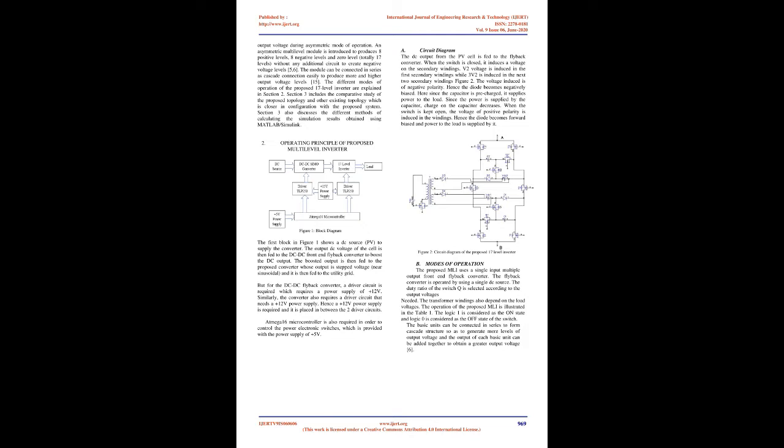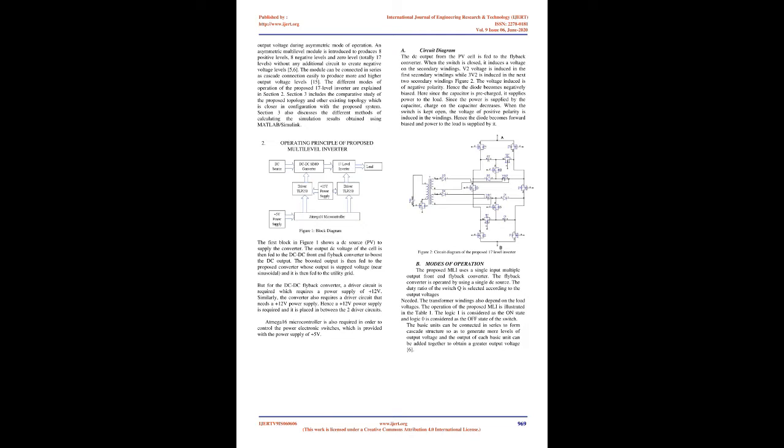source, which can be easily interfaced for high power and medium voltage application. In diode clamped inverter, large numbers of clamping diodes are required, and regulating the capacitor voltages makes the control method more complex. In a flying capacitor inverter, the size of the inverter is increased because of the requirement of more capacitors to achieve higher levels.